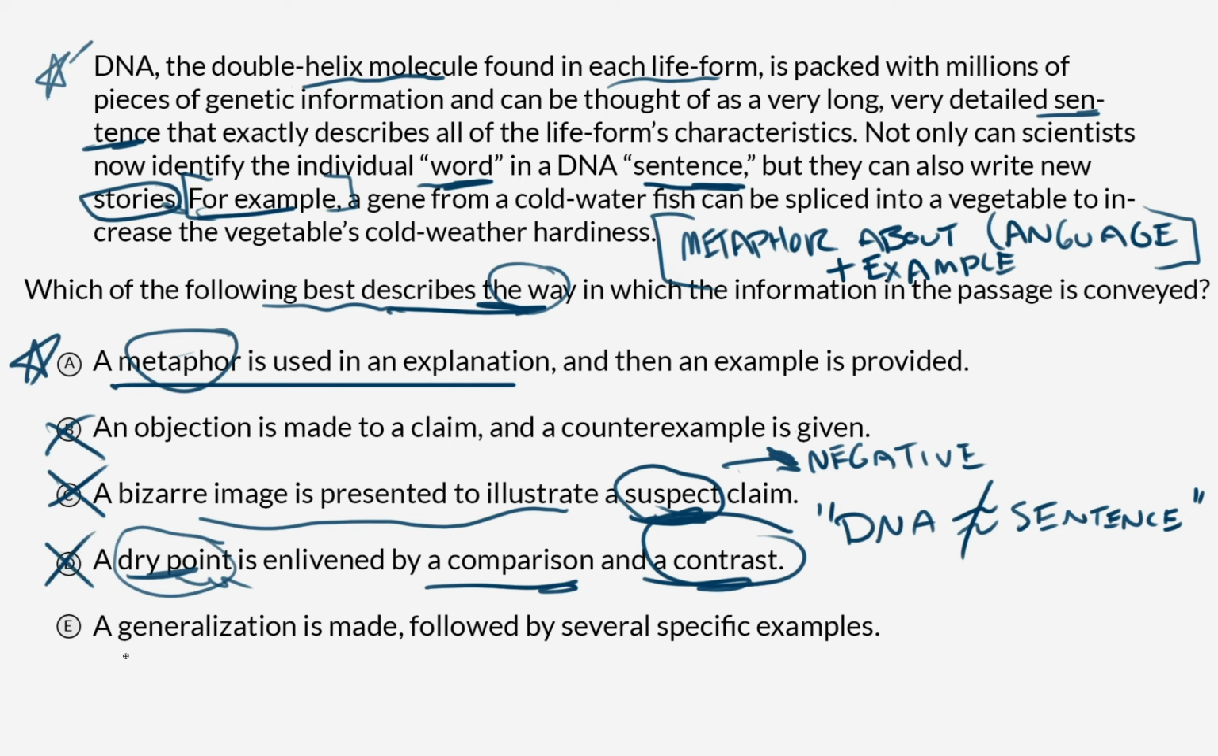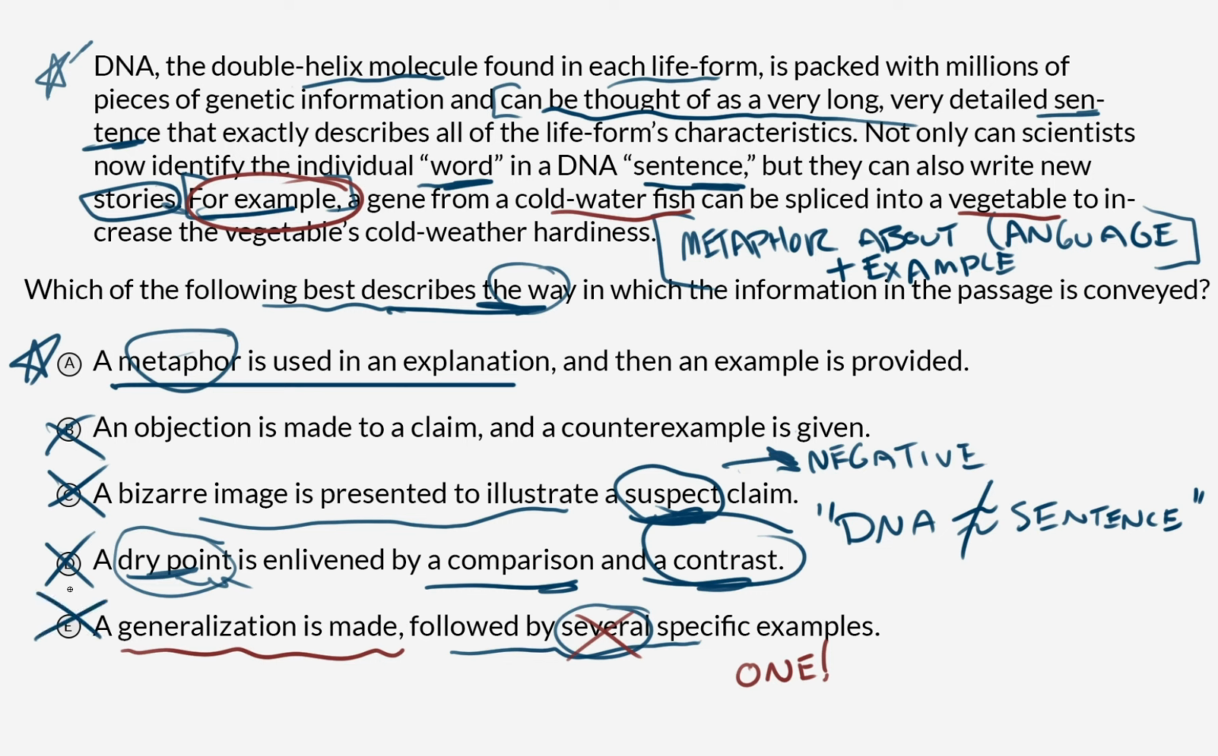Option E, a generalization is made. Okay, sure, this metaphor is kind of like a generalization. DNA can be thought of as a sentence. That makes sense to me. Where I'm lost here is the word several, because we only have one example, our cold water fish spliced into a vegetable. So it's not that this part is wrong. This is fine. There's a generalization about DNA and genetic material. But where we get lost is this one word, several, because we only have the one. So I'm going to knock this out, and let's go back to option A, circle that, and say that is our answer.